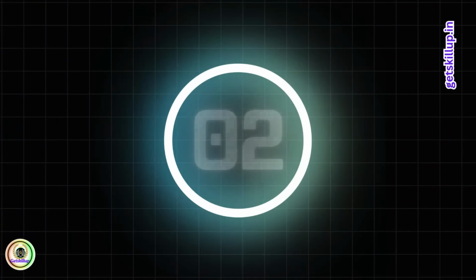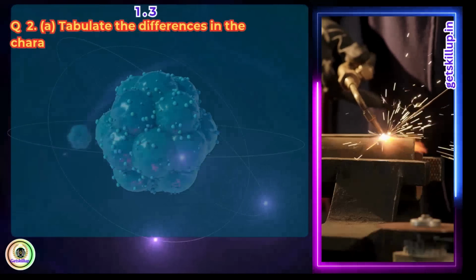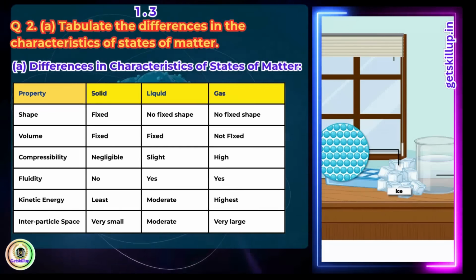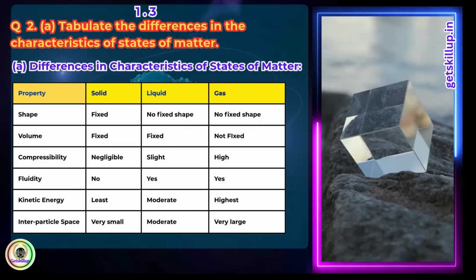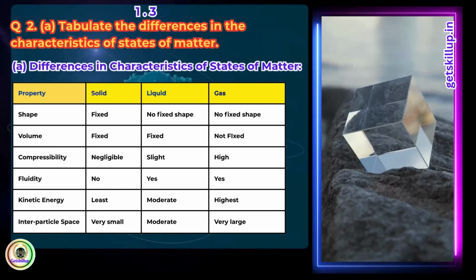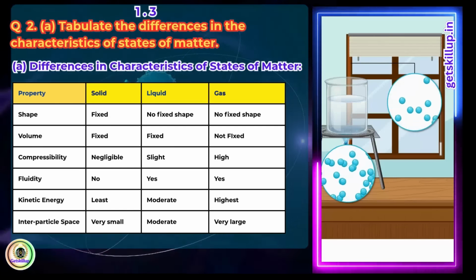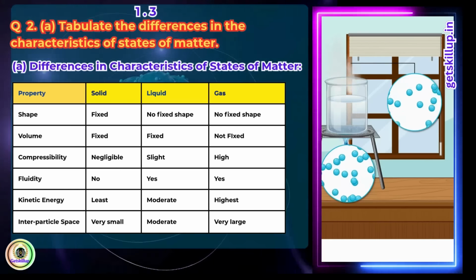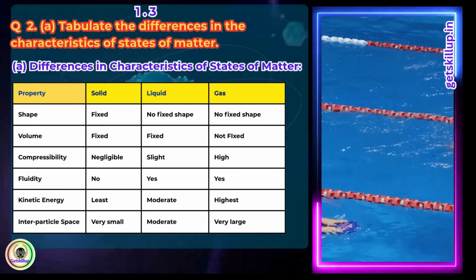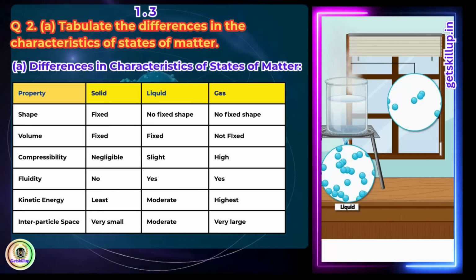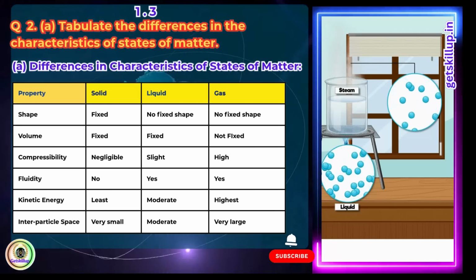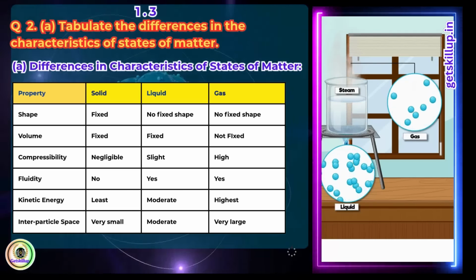Question 2. Tabulate the difference in the characteristics of states of matter. Answer. Property of solid: fixed shape, fixed volume, negligible compressibility, no fluidity, least kinetic energy, and very small interparticle space. Liquid property: no fixed shape, fixed volume, slight compressibility, fluidity, moderate kinetic energy, and moderate interparticle space. Gas property: no fixed shape, not fixed volume, high compressibility, fluidity, highest kinetic energy, and very large interparticle space.